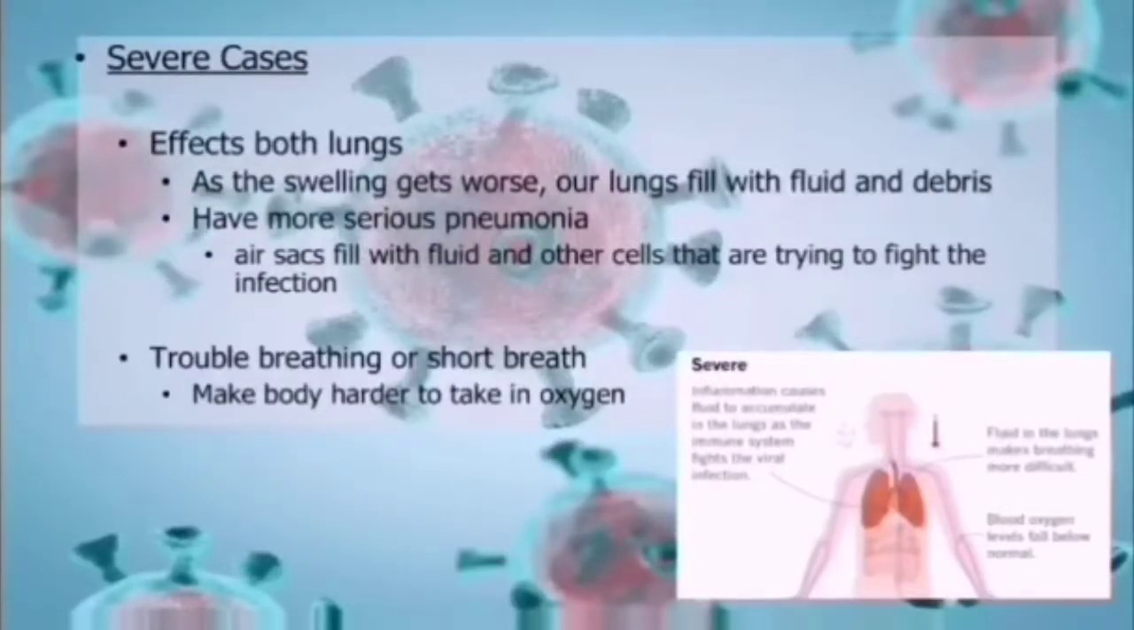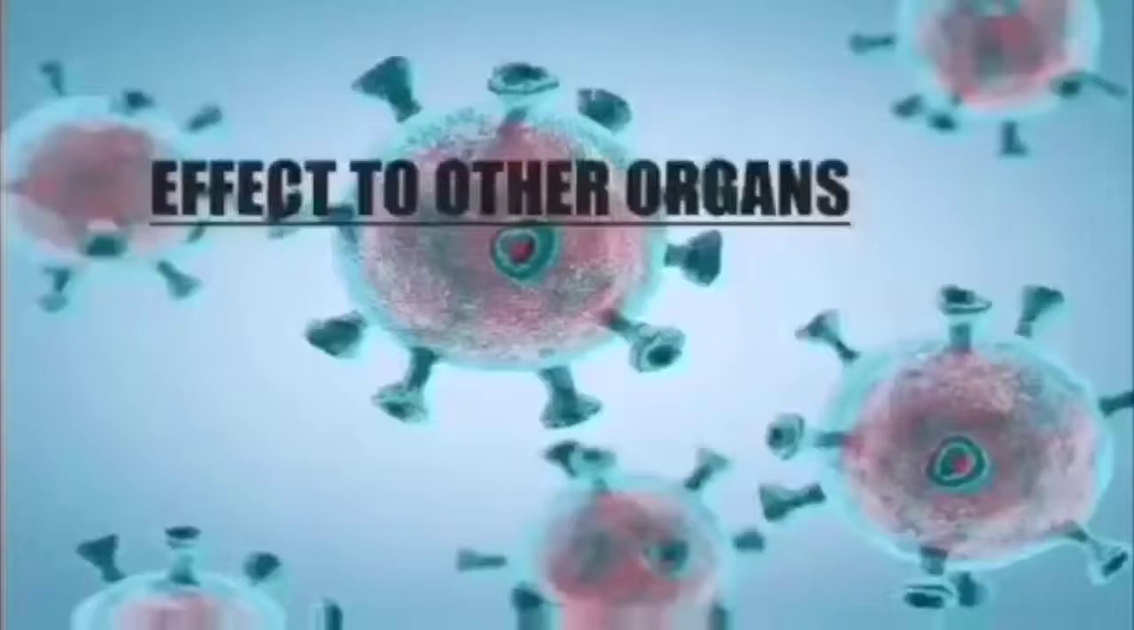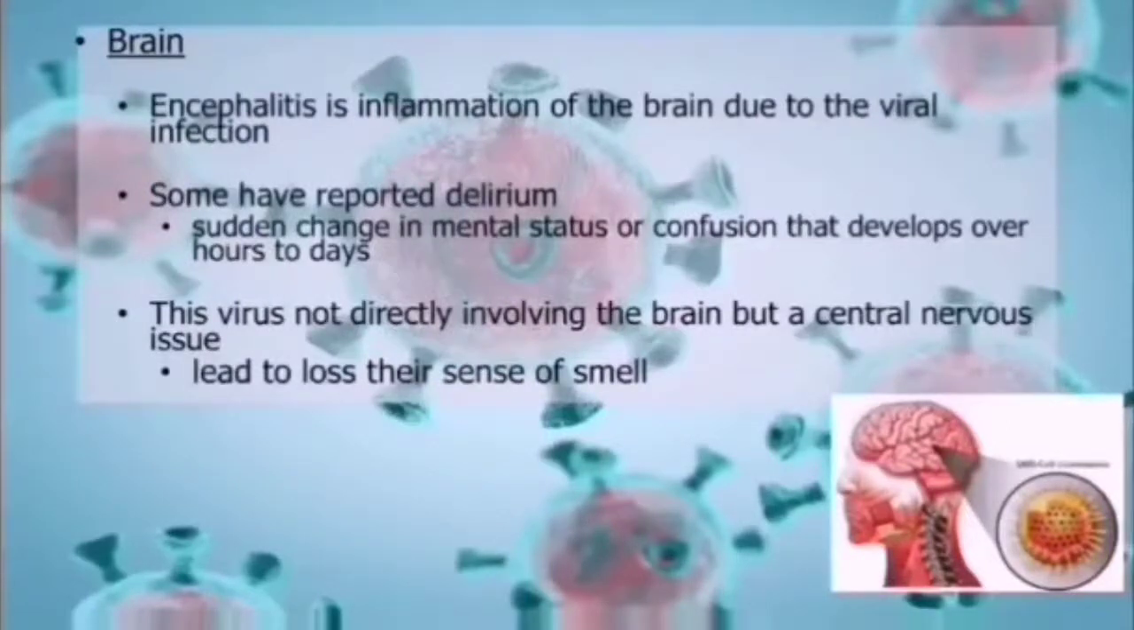It will affect both lungs. As the swelling gets worse, our lungs fill with fluid and debris. The last one is the critical cases. The infection can damage the walls of the lining of the air sacs in our lungs. Effect to other organs. The first one is the brain. It can cause encephalitis. Encephalitis is inflammation of the brain due to viral infection.